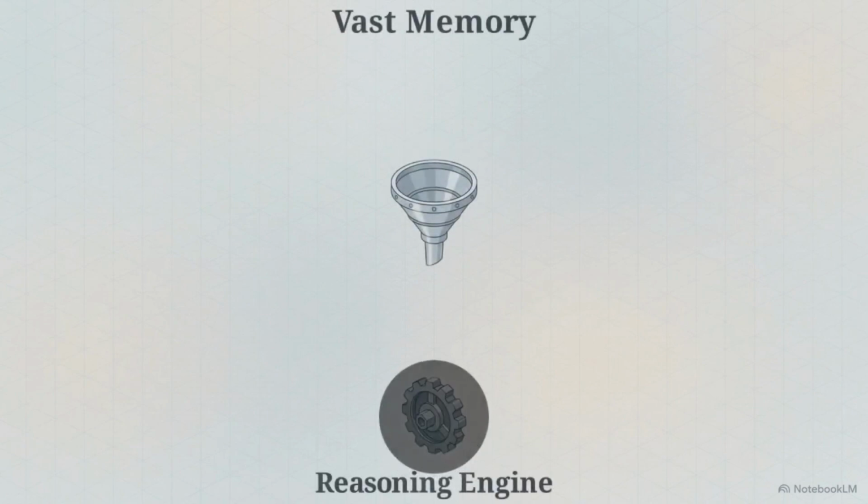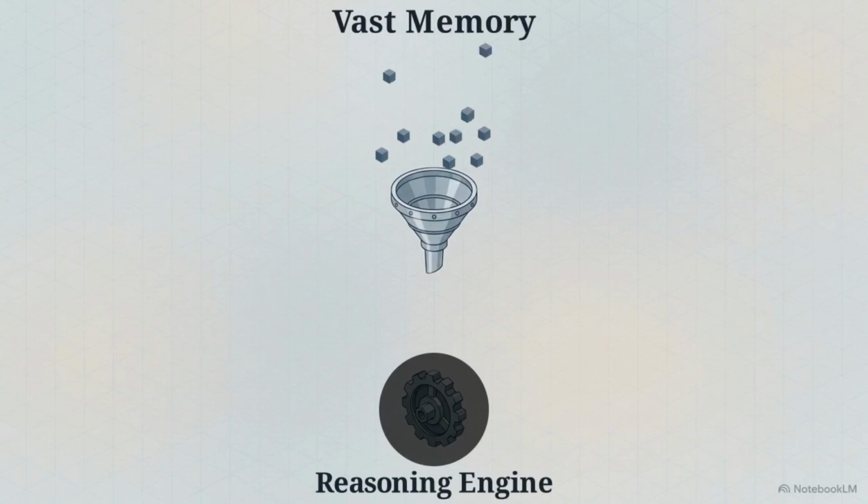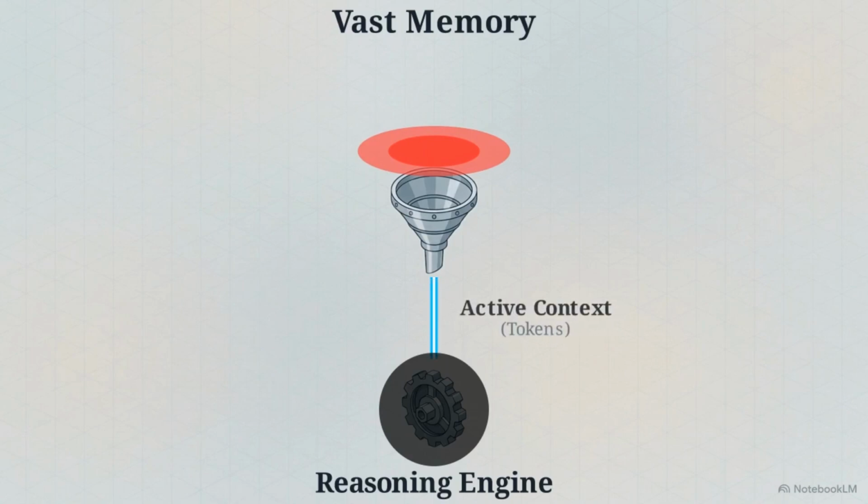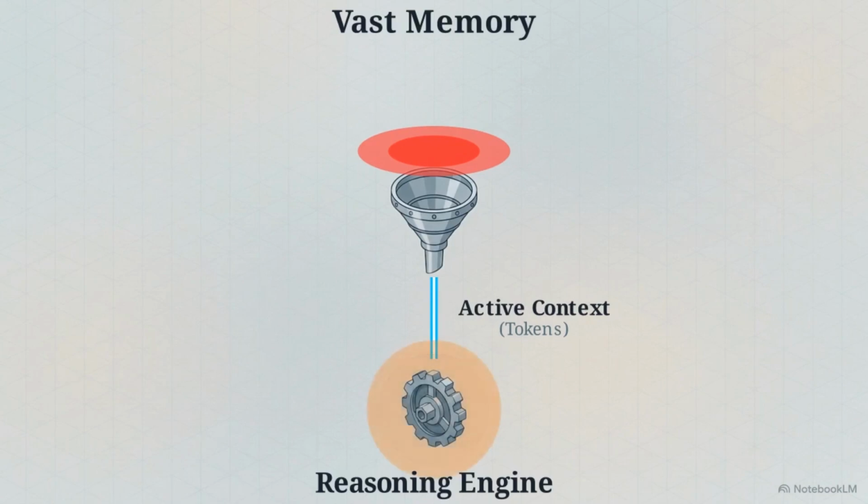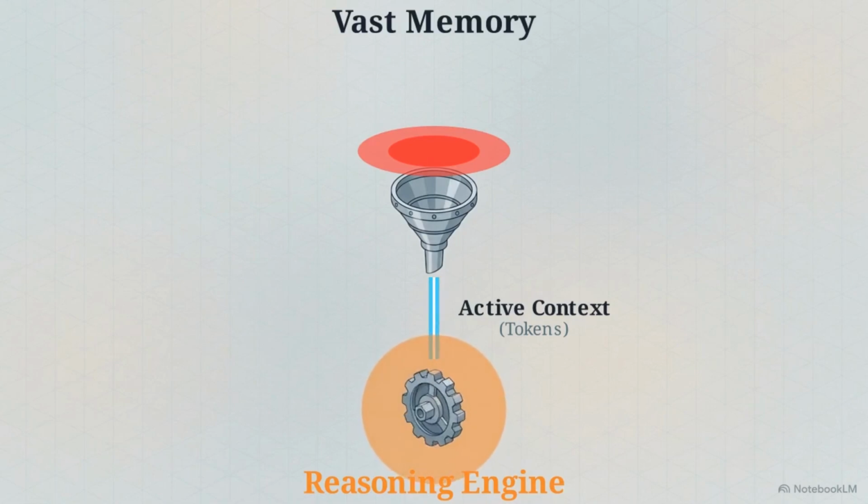But there is a strict mechanical limitation here. An AI does not, and mathematically cannot, look at its entire database at the same time. It has to filter gigabytes of raw storage down to a manageable size. The data that makes it through the selection and summarization mechanisms becomes the active context. This is the highly specific subset of information, measured in individual tokens, that is actively made available to the model for a single decision. The agent's core reasoning operations, its planning, inference, and decision-making, operates exclusively on this active context.